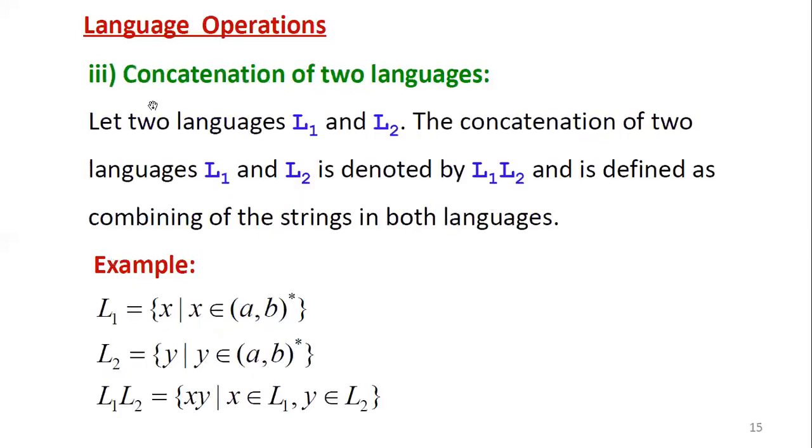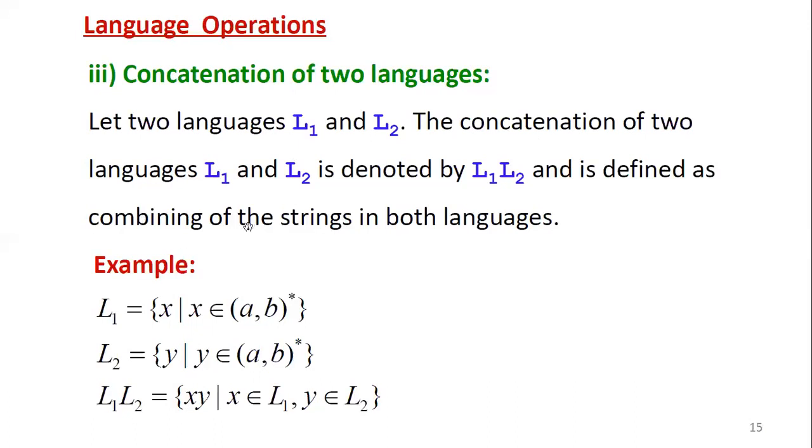Then coming to another operation, concatenation of two languages. So this is the same as concatenation of two strings. Concatenation of two strings, how do we define it? By writing the first string followed by the second one without any space.